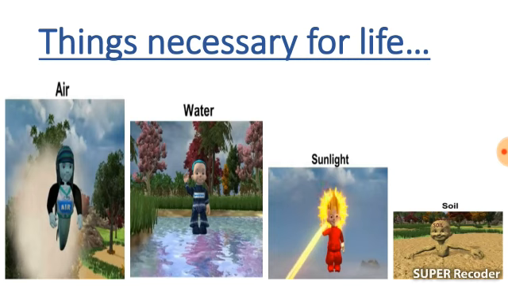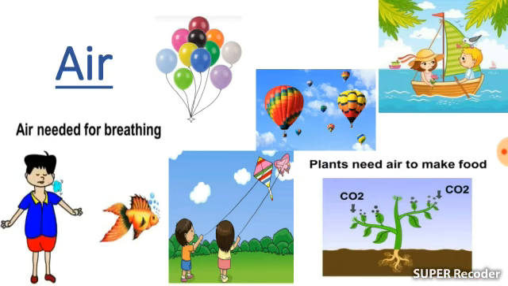We cannot live without them, right? Air, water, sunlight and soil are the most important elements of life. So today we are going to talk about the important element of life, the air.